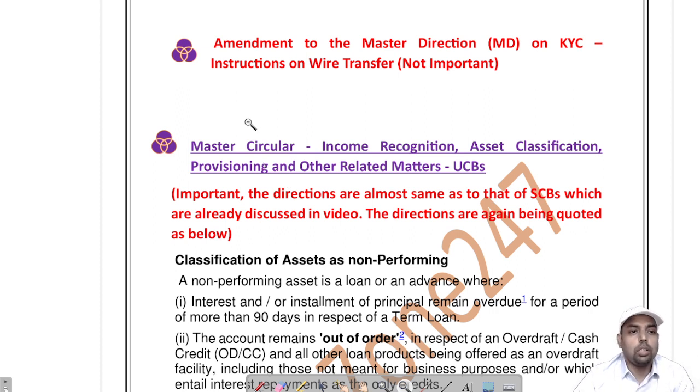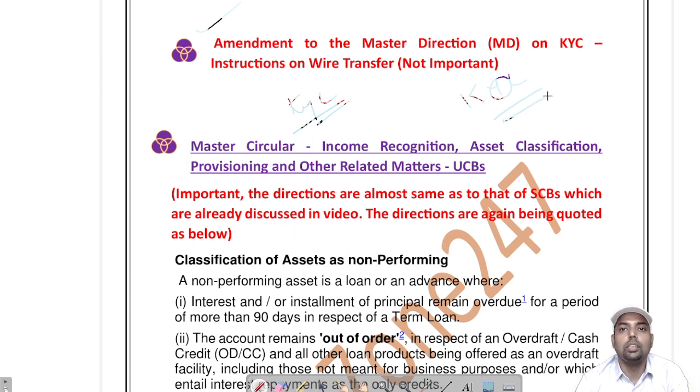The very first circular is the amendment in the Master Direction on KYC directions. This is not very important. We leave it because you already know what KYC is. Sometimes a question is asked, what is the "why" in KYC? These things are irrelevant. You must move on from this.